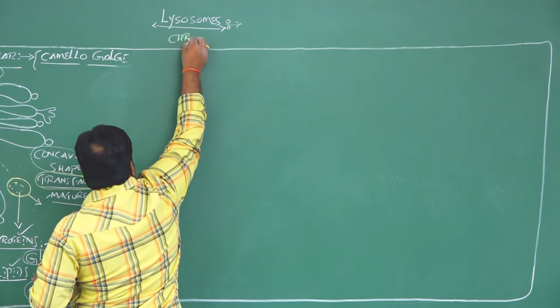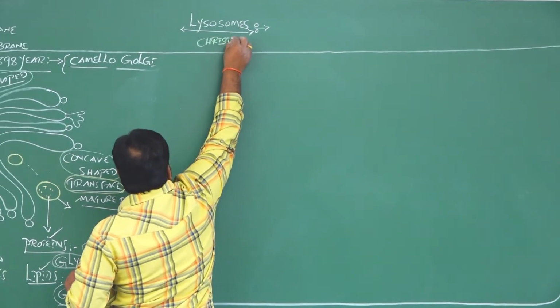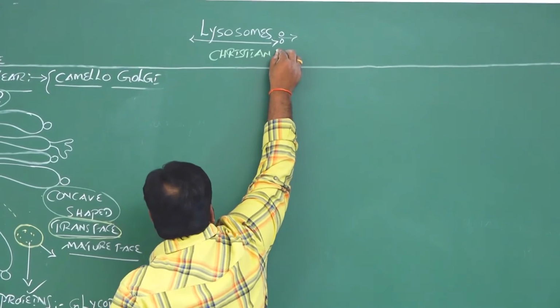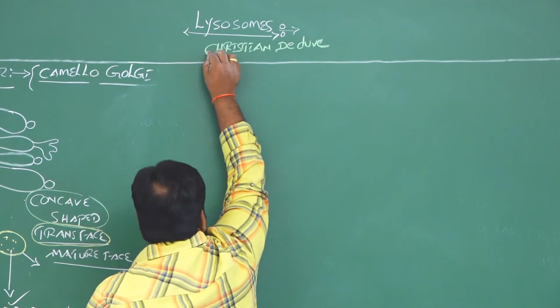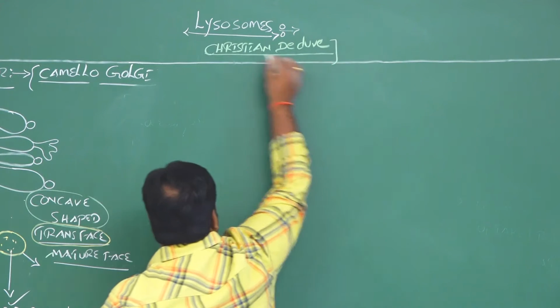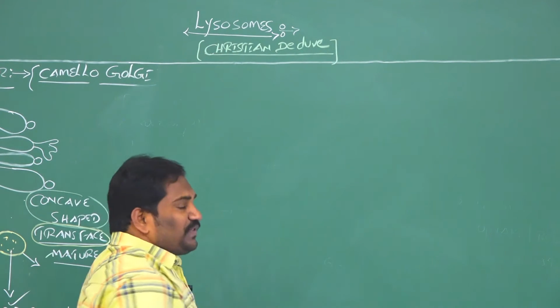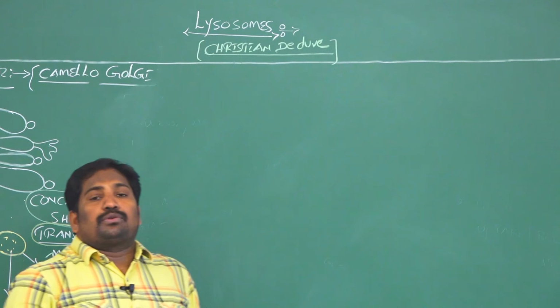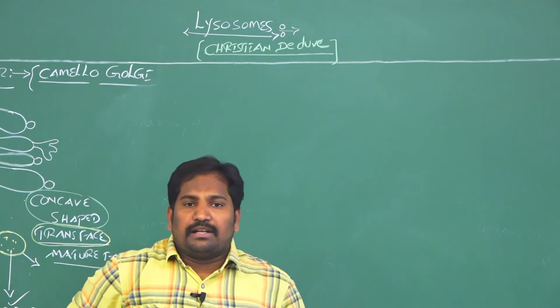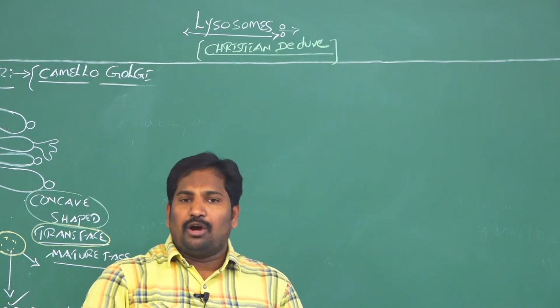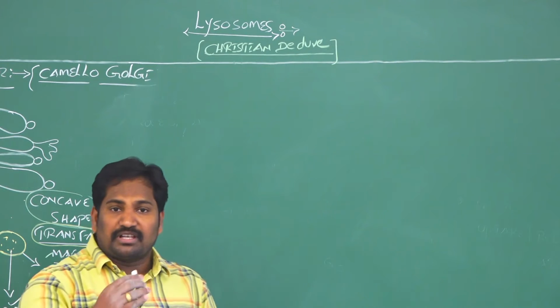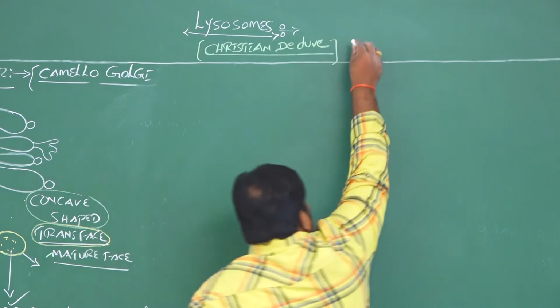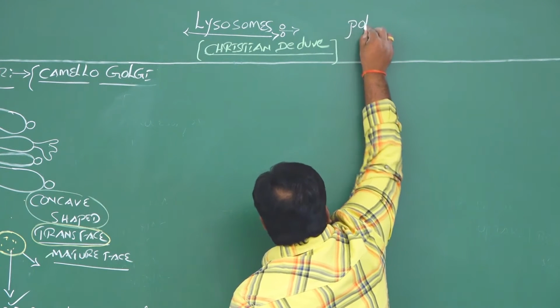His name is Christian de Duve. The scientist Christian de Duve first discovered lysosomes. These are the third endomembrane cell organelles. How lysosomes are formed, we will discuss. These lysosomes are also called polymorphic cell organelles.